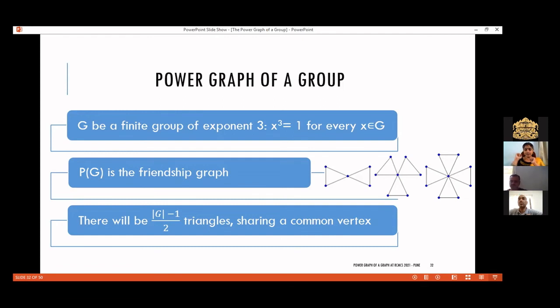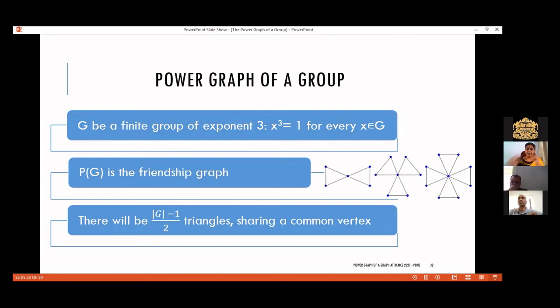And the order of the friendship graph, or the number of triangles in the friendship graph, will be equal to mod G minus 1, divided by 2. This minus 1 stands for the identity element. The identity element is removed. All other elements can be clubbed as x and x squared. Okay, so that's the idea. The power graph is the friendship graph, which contains mod G minus 1 by 2 triangles. What's the problem? The graph is the friendship graph. Friendship graphs of different order are different.